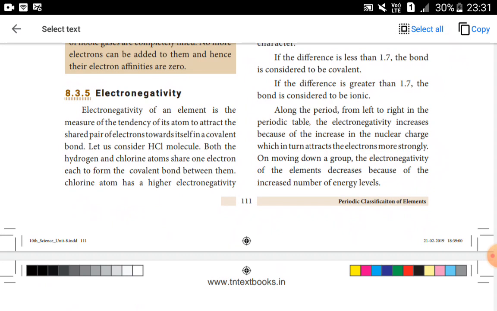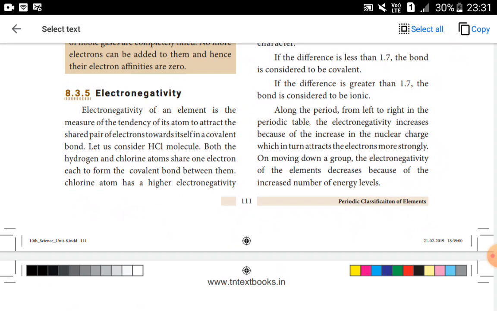What is called electronegativity? Electronegativity of an element is the measure of the tendency of its atom to attract the shared pair of electron towards itself in a covalent bond. So I repeat, electronegativity of an element is the measure of the tendency of its atom to attract the shared pair of electron towards itself in a covalent bond.